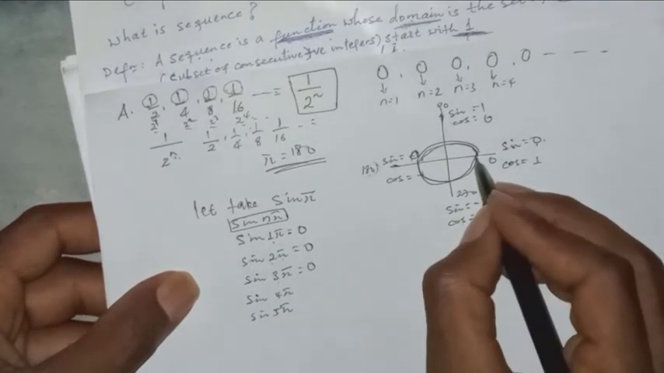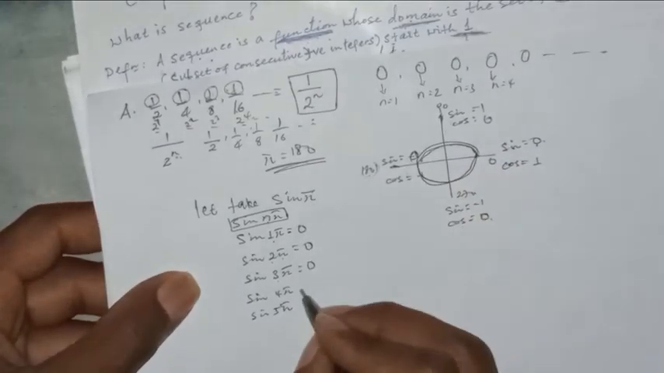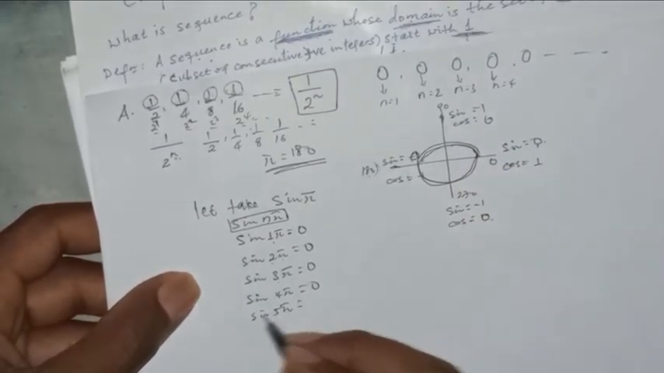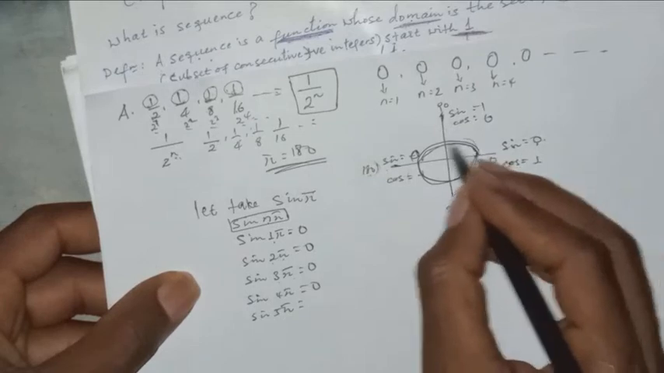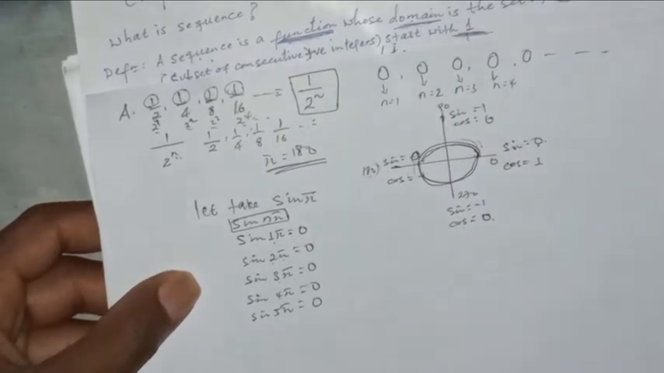Sine 4 pi means this is 2 pi, again this is 2 pi, 4 pi means here, 0. Sine 5 pi means it becomes here, 0.